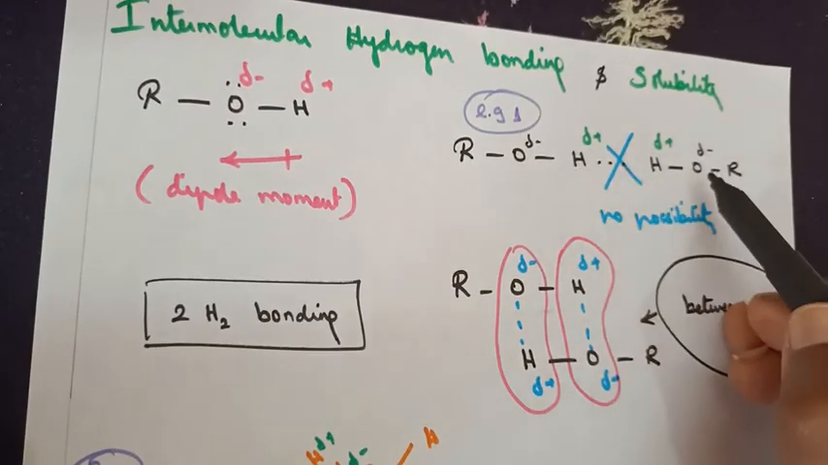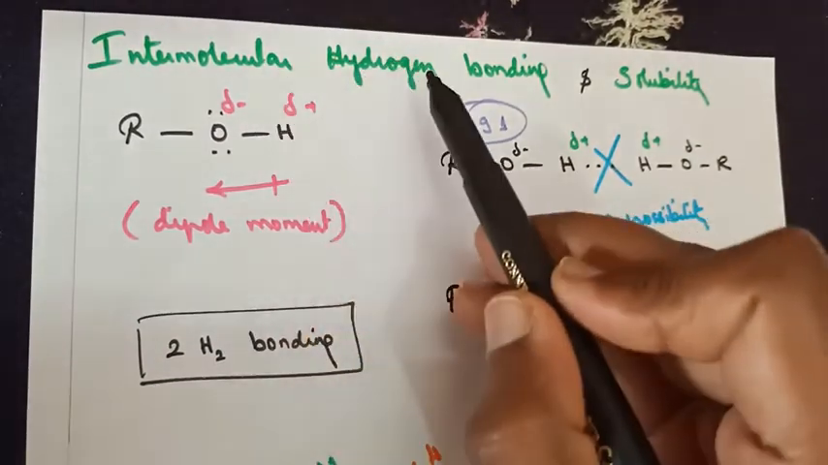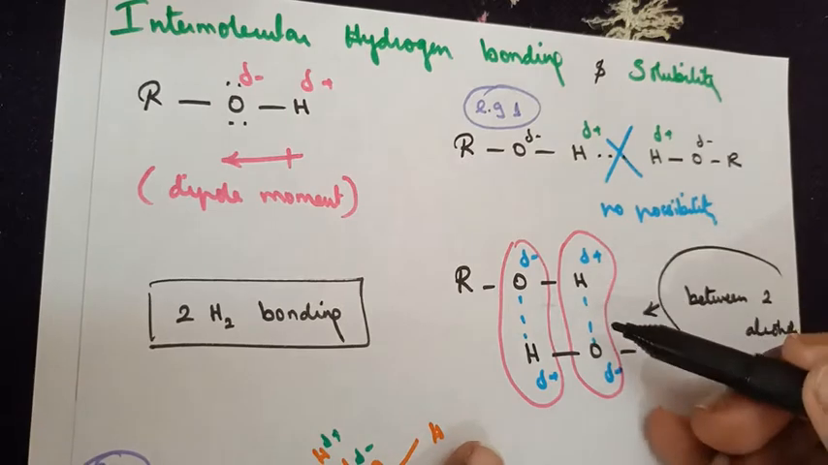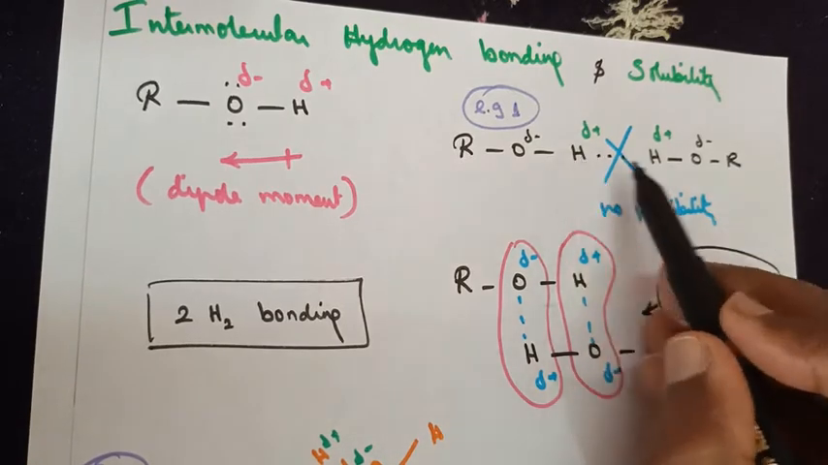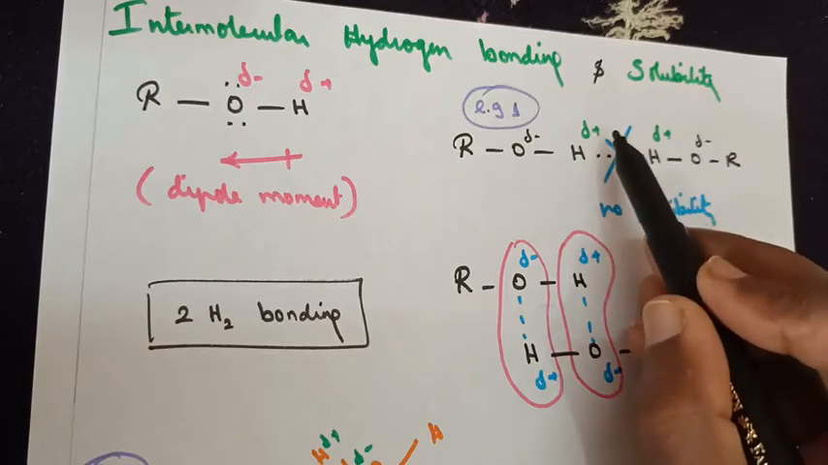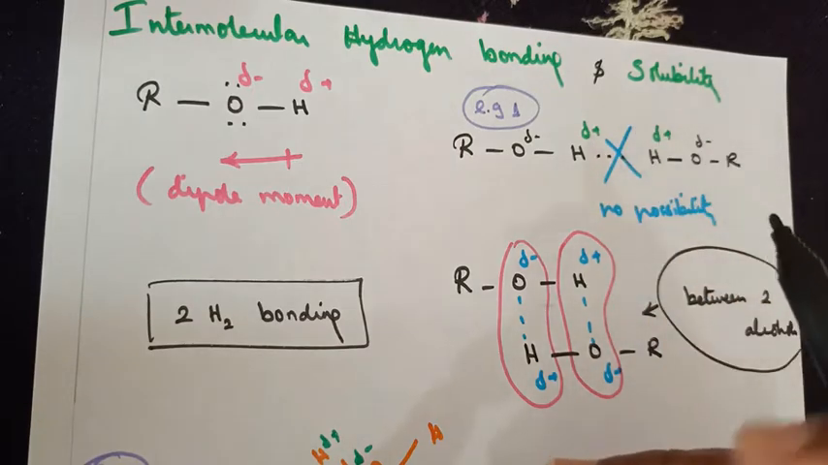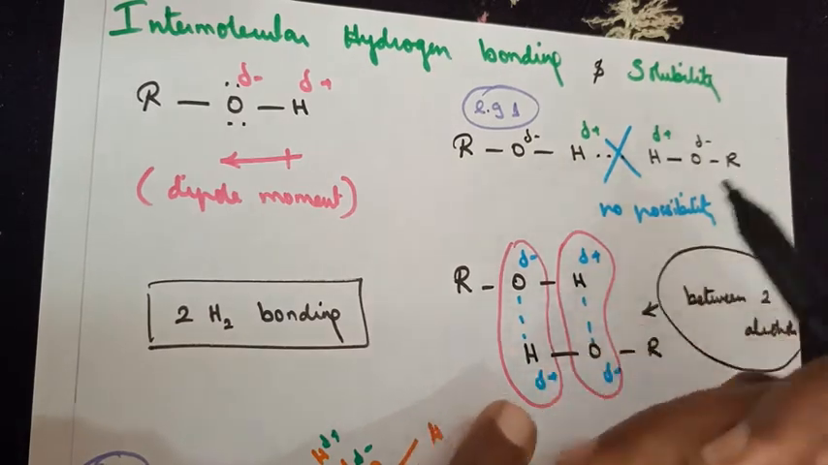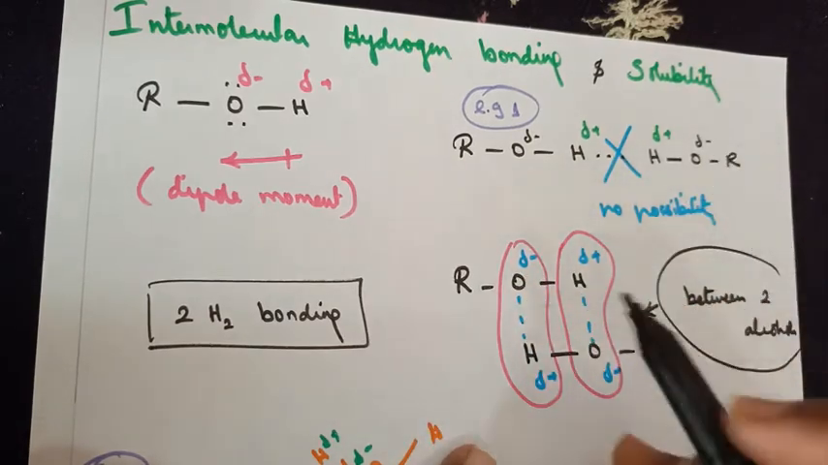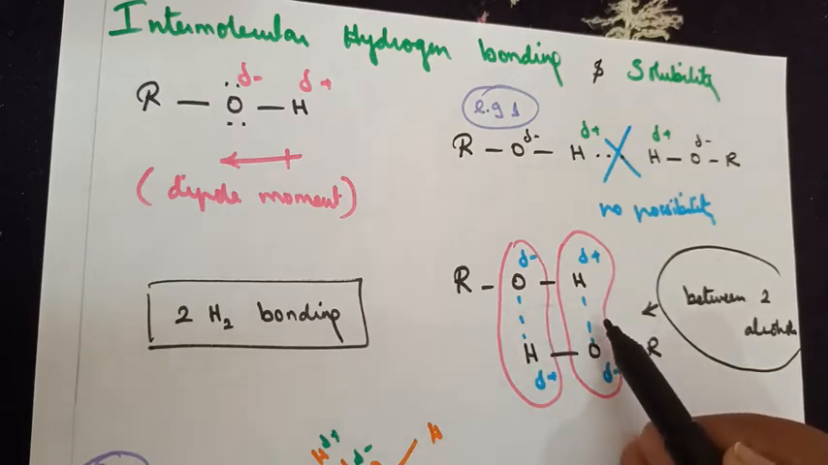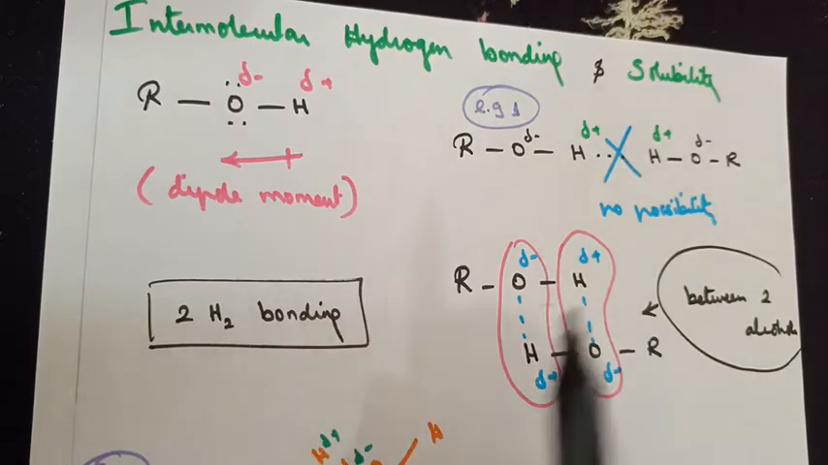So between two different alcohols, intermolecular hydrogen bonding is possible provided the way of arrangement differs. If they are arranged linearly, bond formation is not possible because like charges come together. They will never form a bond. But when they are arranged differently, the opposite charges attract one another, forming a bond. This is the meaning of hydrogen bonding. One hydrogen bond, second hydrogen bond. So we write here two hydrogen bonds.